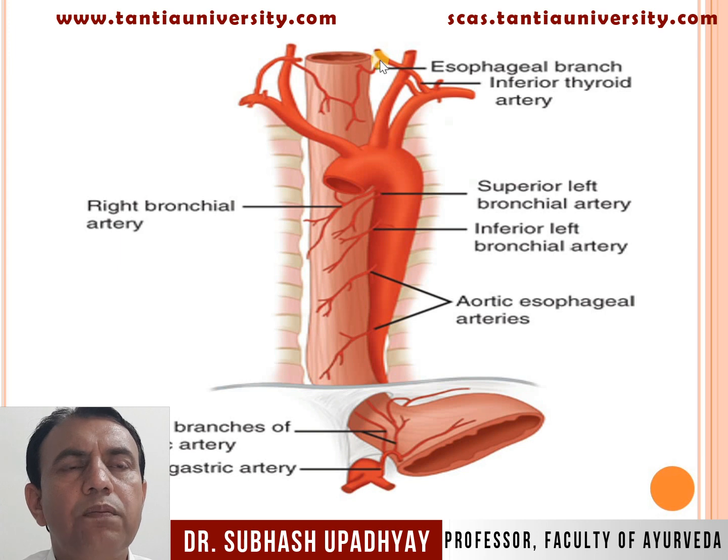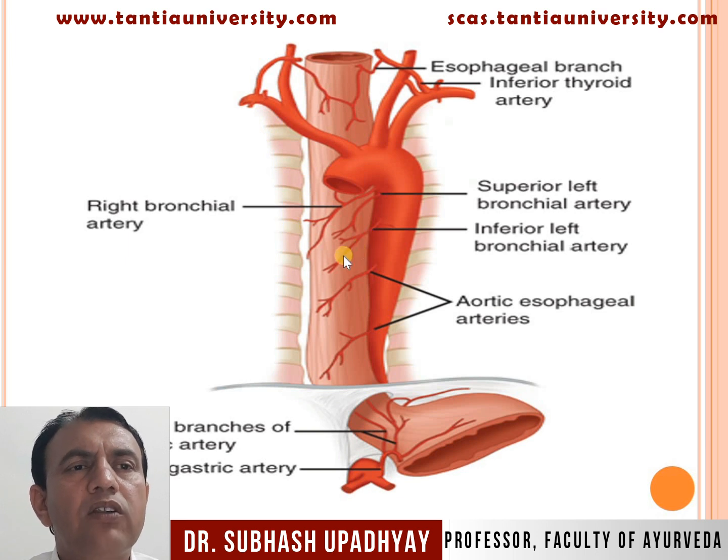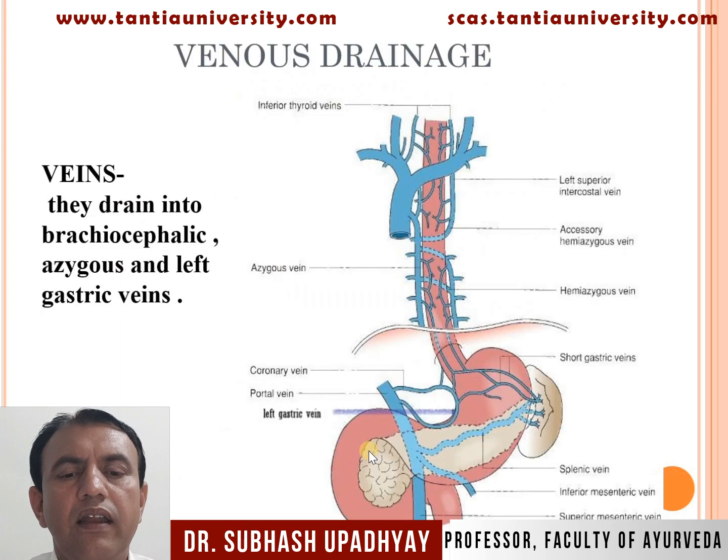The cervical part of the esophagus is supplied by the inferior thyroid artery, a branch of the thyrocervical trunk. The thoracic part of the esophagus is supplied by the esophageal branches of the descending thoracic aorta. And the abdominal part of the esophagus is supplied by the left gastric artery, a branch of the celiac trunk. Next, venous drainage.